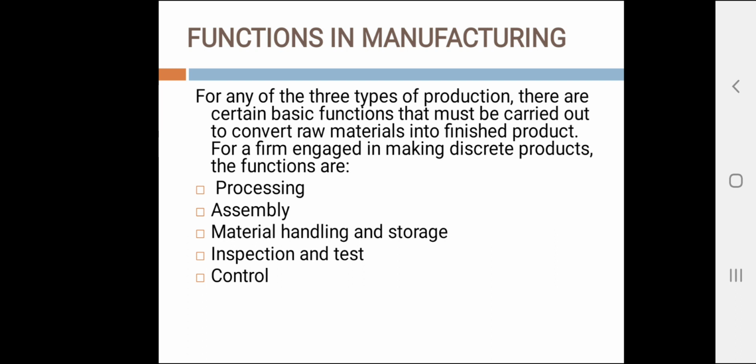The first four of these functions are physical activities that touch the product as it is being made. The processing and assembly are operations that add value to the product, and the third and fourth functions must be performed in a manufacturing plant, but they do not add value to the product.